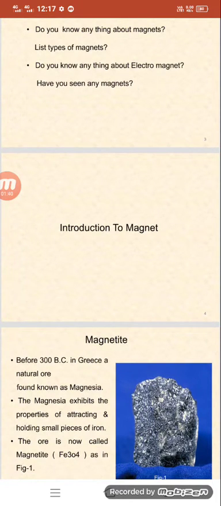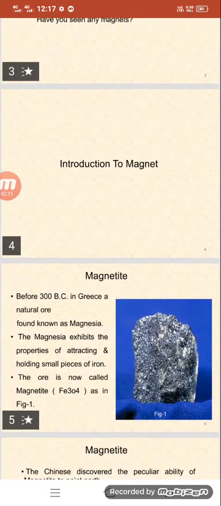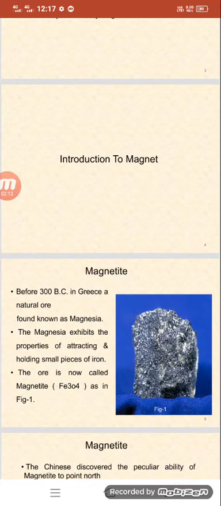Before 300 BC in Greece, a natural ore was found known as magnesia. This magnesia normally exhibits the property of attracting or holding small pieces of iron. This ore is now called magnetite. This is the picture of the magnetite. This is a natural ore.